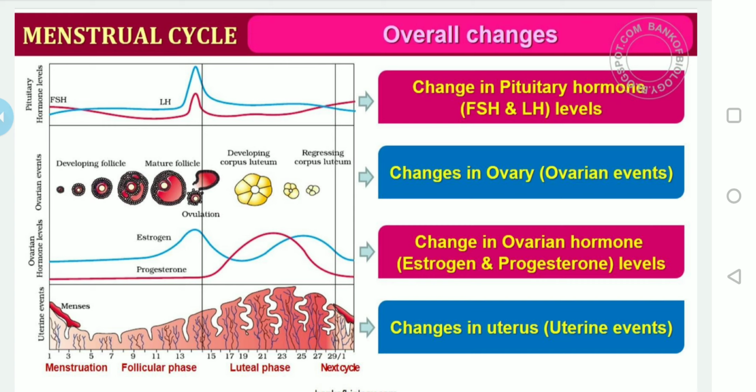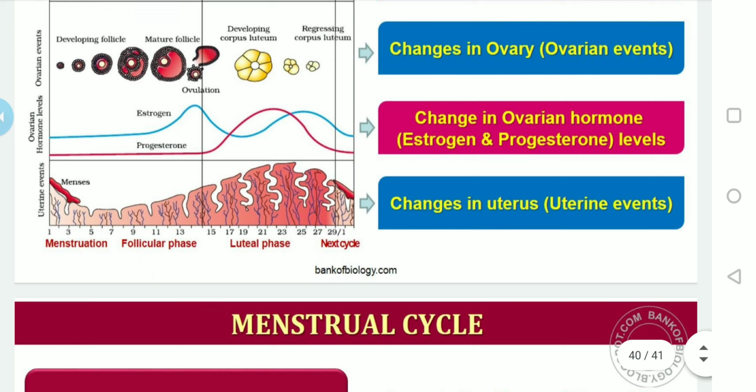Okay, see what are the changes here? The change in pituitary hormones, that is FSH and LH levels. Then you can also identify the changes in the ovary and ovarian events. Then you can identify the change in ovarian hormones, especially estrogen and progesterone levels. Then you can also identify changes in the uterine wall, that is nothing but uterine events.